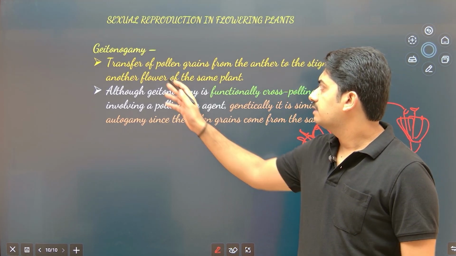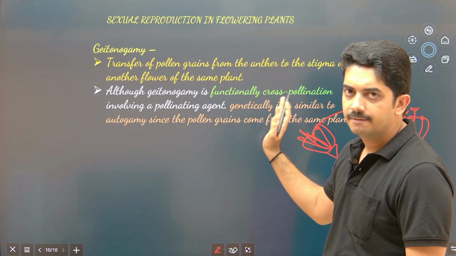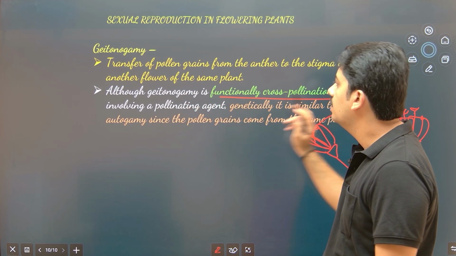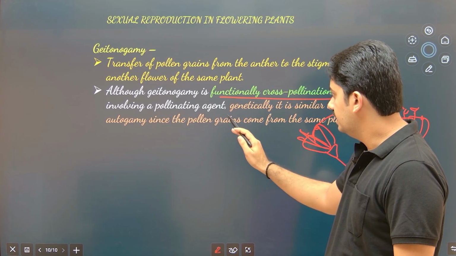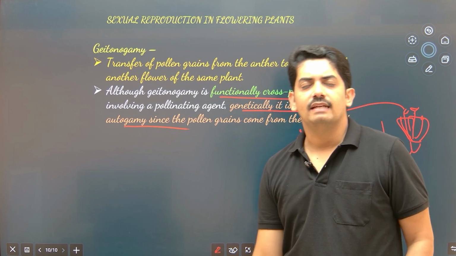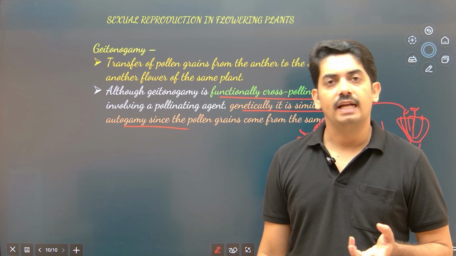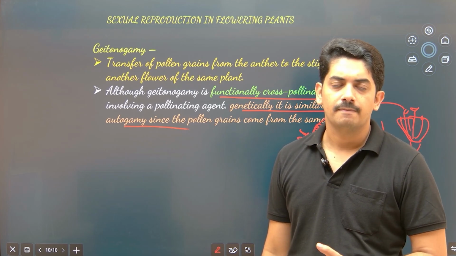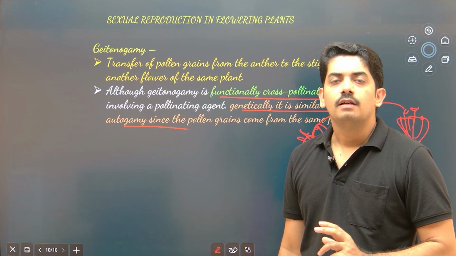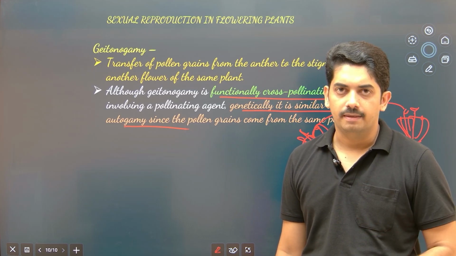Okay, so transfer of pollen grains from anther to the stigma of another flower of the same plant. Although geitonogamy is functionally cross-pollination involving pollinating agents, it is genetically similar to autogamy. So whenever this type of statement is observed, you can expect assertion and reason type of questions from this. Suppose the assertion is given like this: geitonogamy is similar to autogamy.